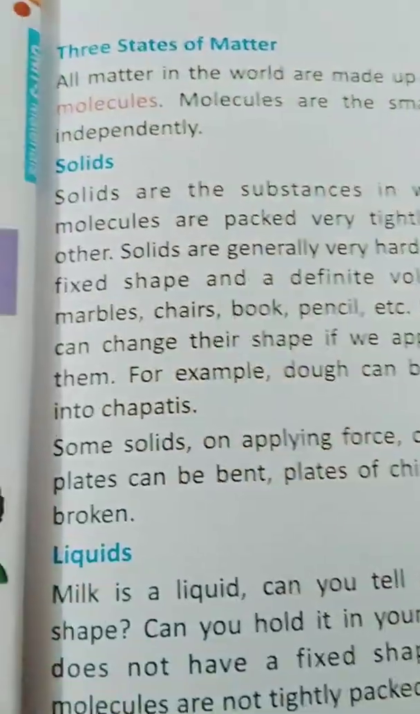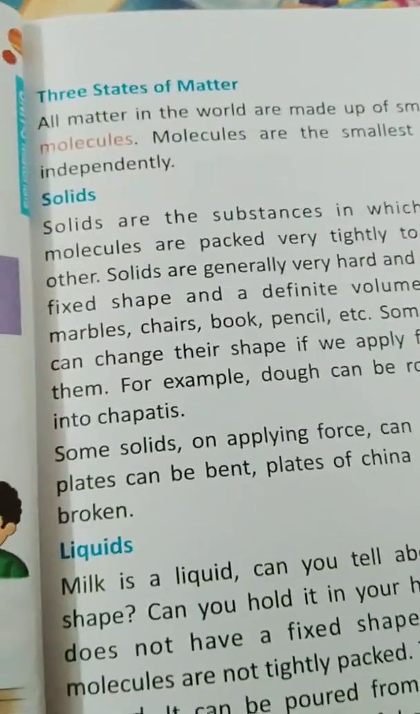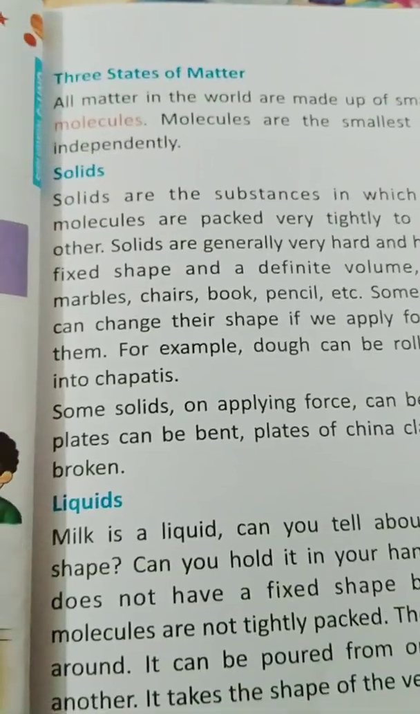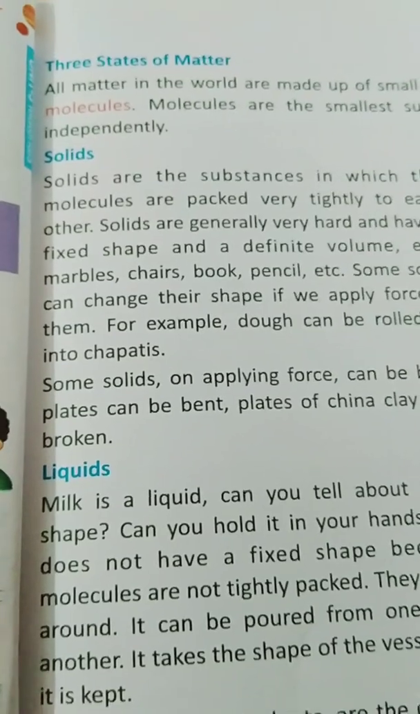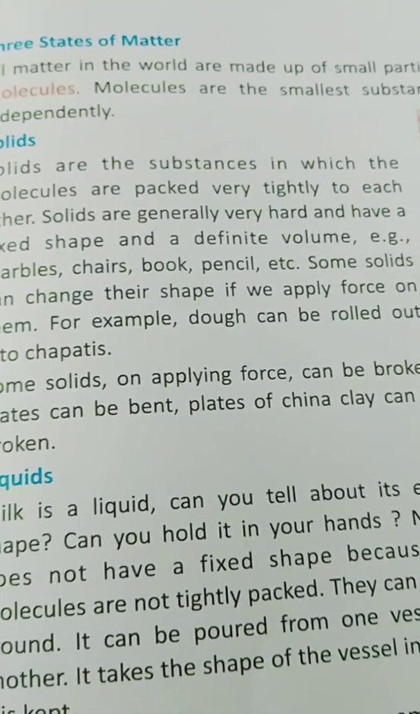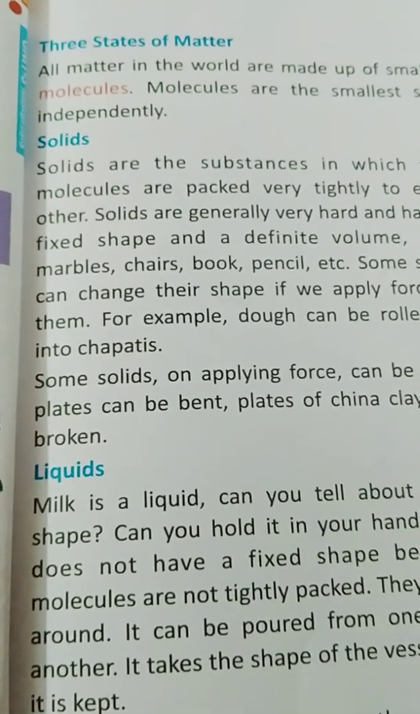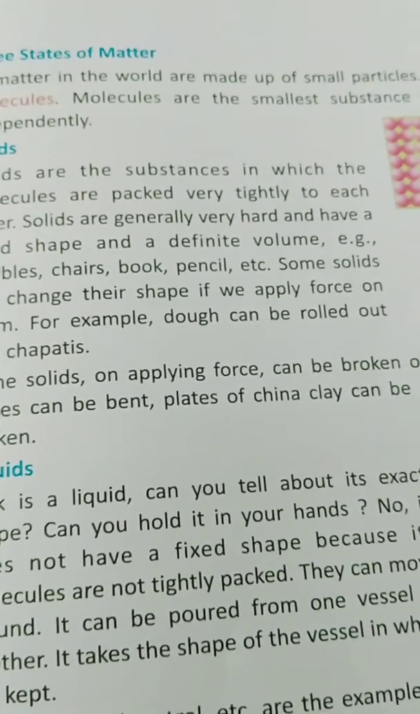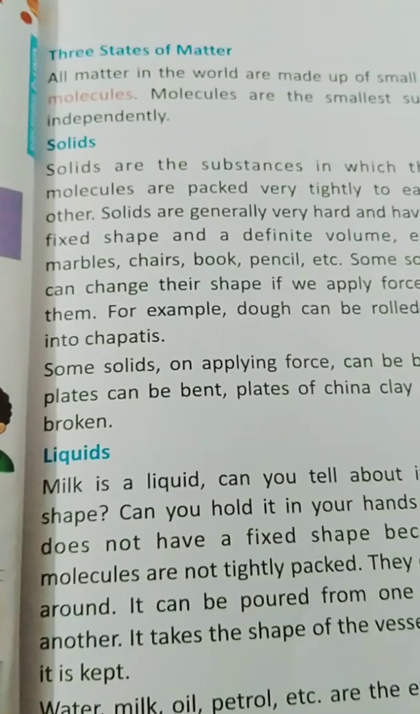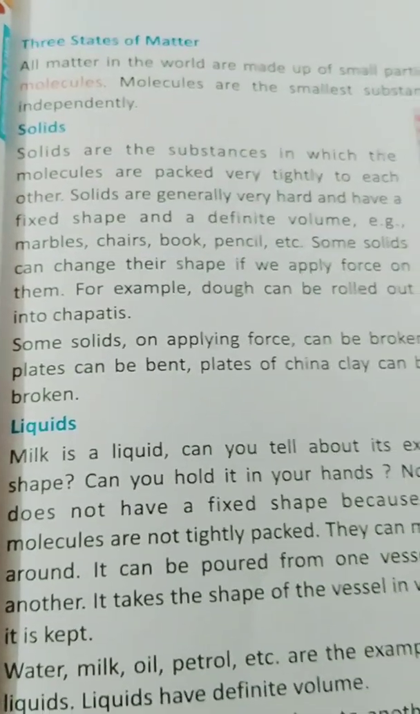Okay, now come to the next page. The 3 states of matter. What are the 3 states of matter, students? All matter in the world is made up of small particles. These particles are called molecules. Molecules are the smallest substance in matter that can exist independently.